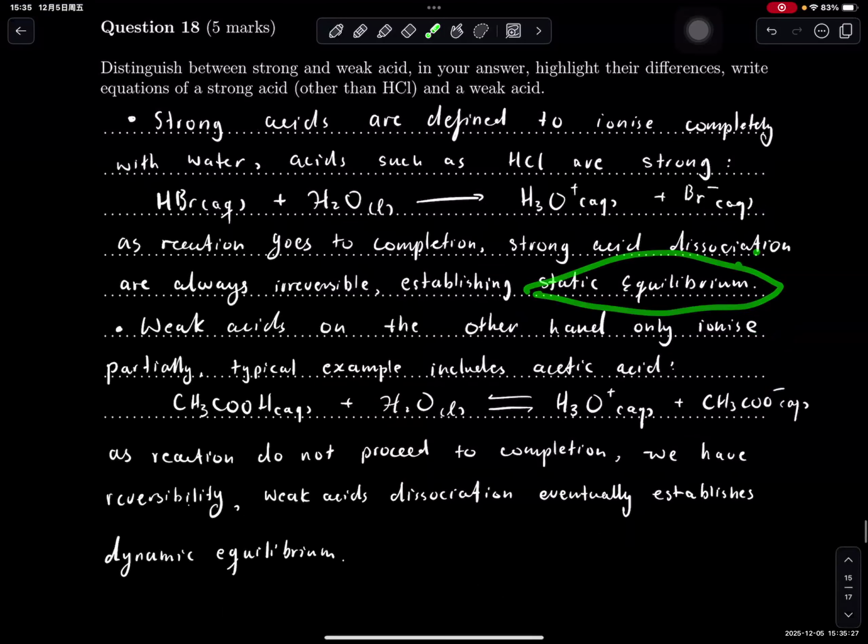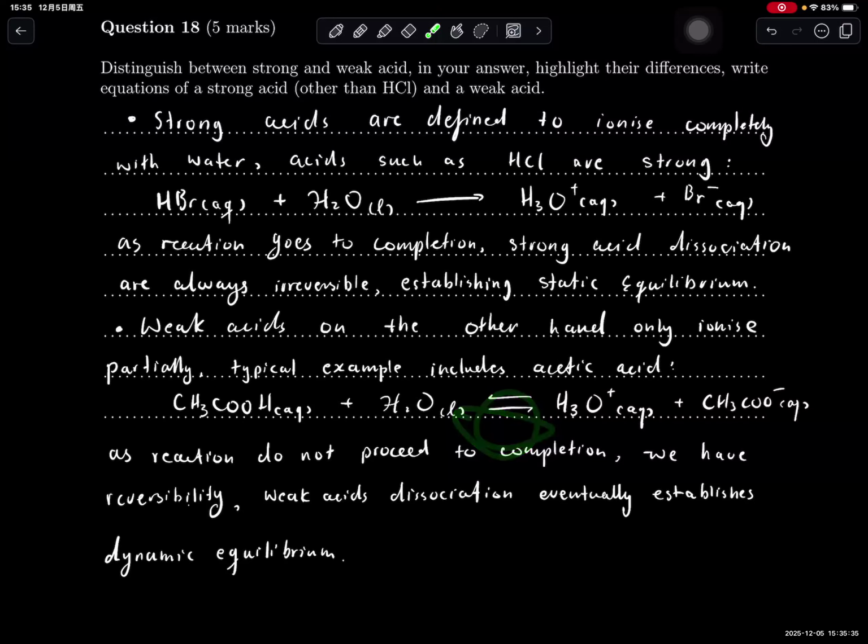And then another point goes to our weak acids. Weak acids, on the other hand, only ionize partially. So you want to use a reversible sign for them. I chose acetic acid as our example, but you could choose anything else. Carbonic acid, for example. They are weak acids. Hydrofluoric acid.